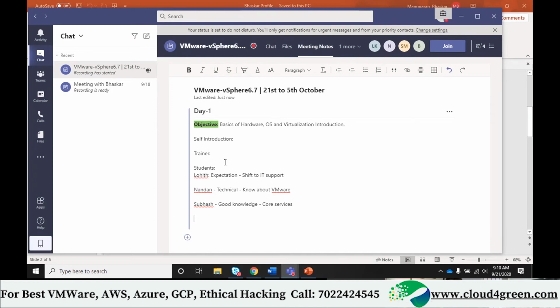Hi, Bhaskar. I'm Shivanand. I have 9 years of experience as a Windows Server administrator. I'm currently working with VMware also, like installation and VM creation. I'm really looking to get more knowledge on VMware. Nowadays everything is moving into the cloud, so I want more knowledge on this and need to make myself comfortable in a cloud environment.